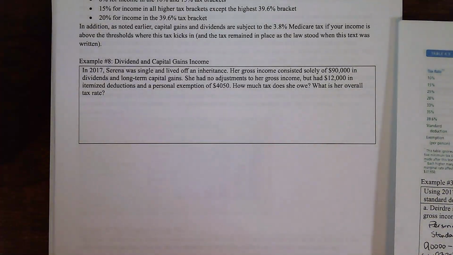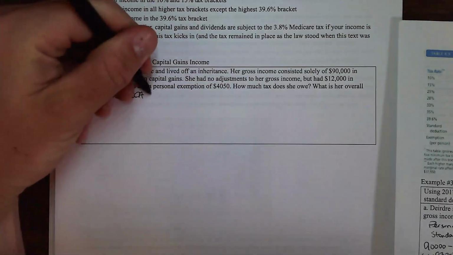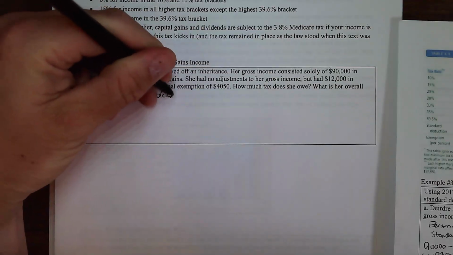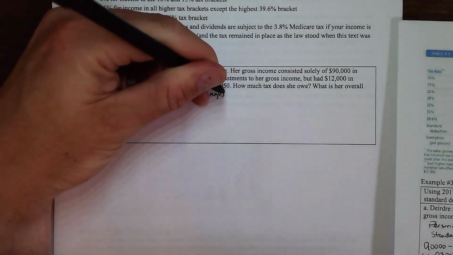So let's first figure out her taxable income. Okay, so she's got no FICA because she's not working, so she has no FICA. So there's no FICA, okay, because she has no wages. So no work, she's not working.